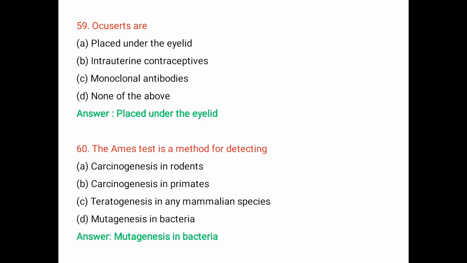Question number 60. The Ames test is a method for detecting: A. Carcinogenesis in rodents, B. Carcinogenesis in primates, C. Teratogenesis in any mammalian species, D. Mutagenesis in bacteria. The right answer is mutagenesis in bacteria. The Ames test is a biological assay to assess the mutagenic potential of chemical compounds using bacteria.